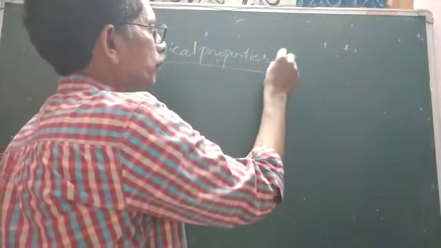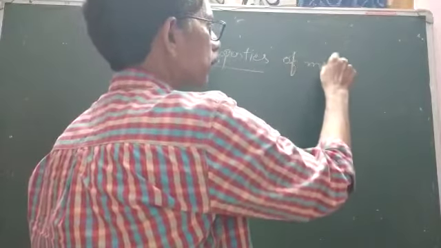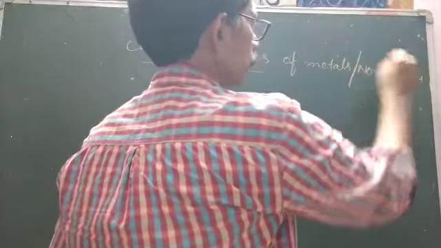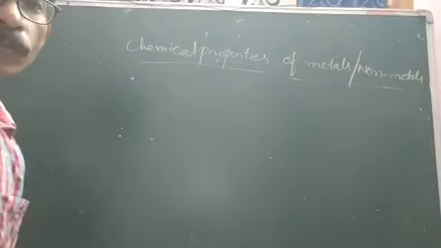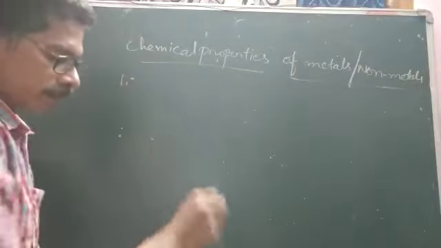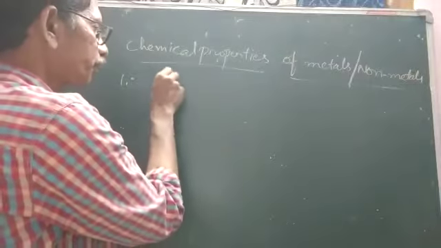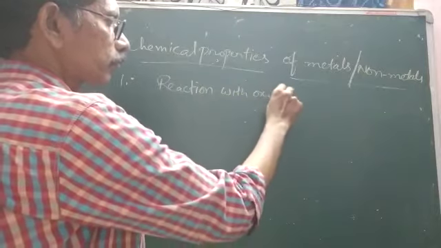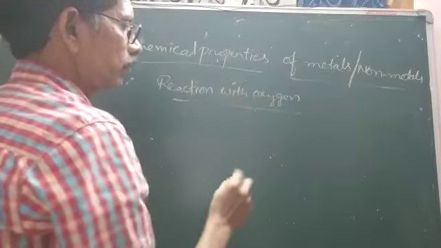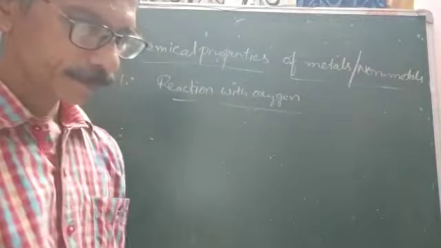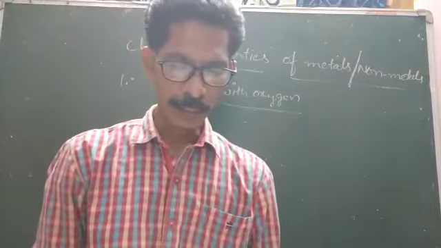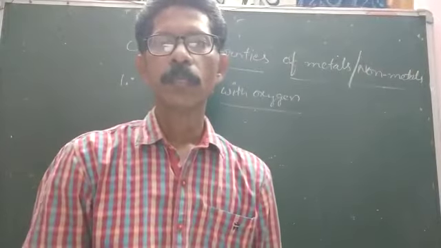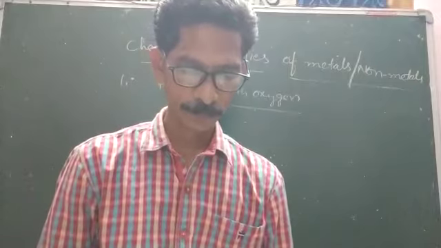Chemical properties of metals and non-metals. First one is reaction with oxygen. Reaction with oxygen means metals and non-metals react with oxygen to form their oxides.